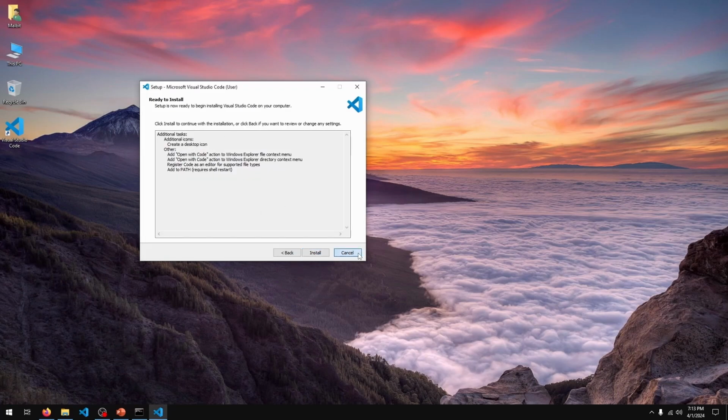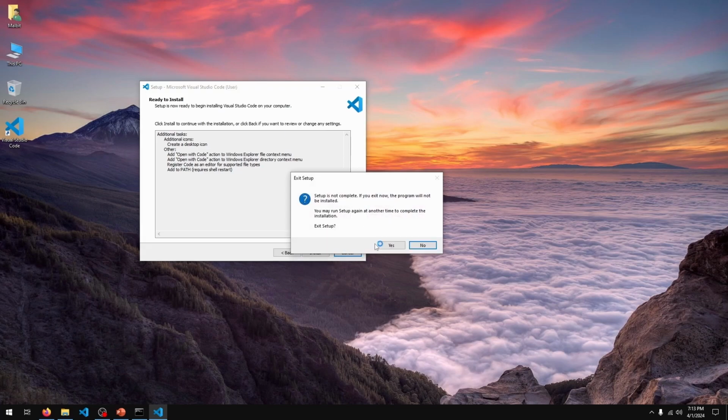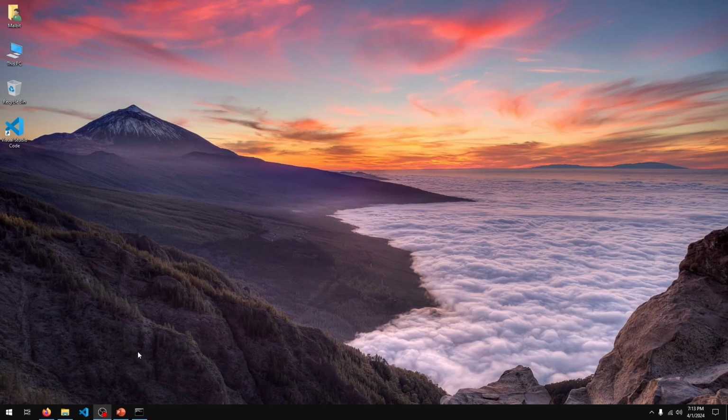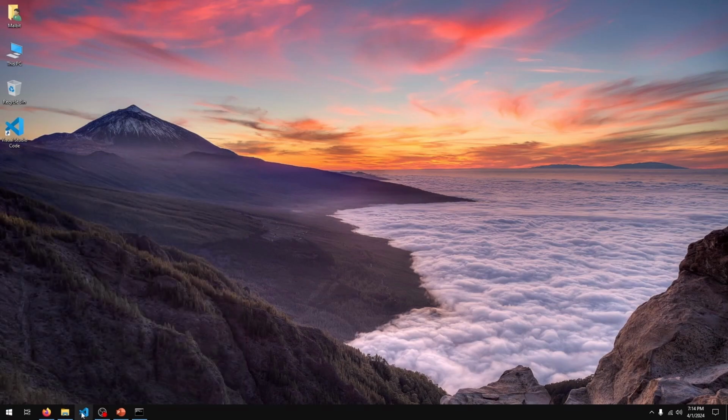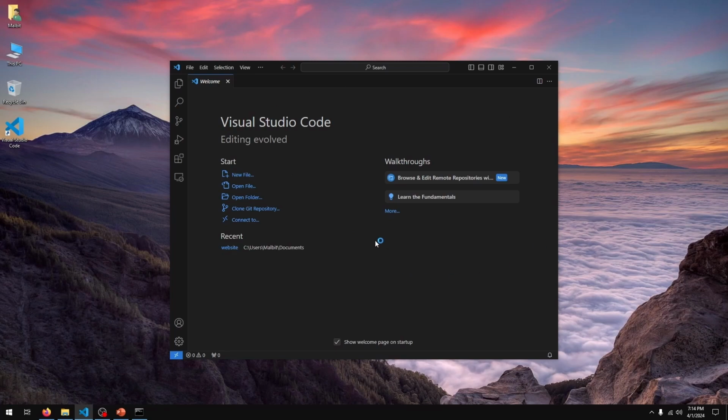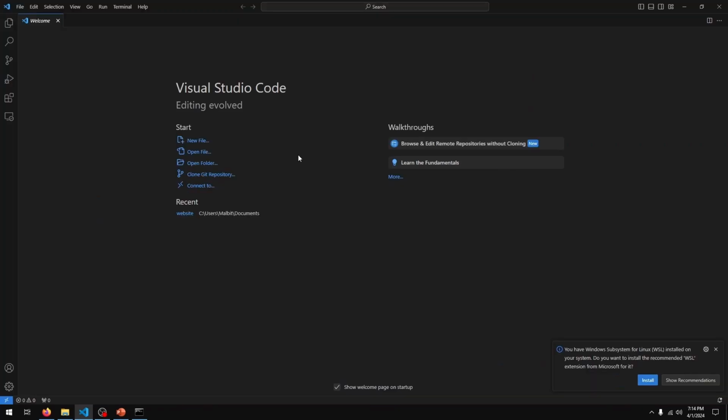I'm going to cancel out of this because I already have it installed, but click install and that should install it on your system. Once done, you should have an icon on your desktop, or you can also find it in your start menu. So when you open VS Code, you should be greeted by a screen like this or something similar, and we have VS Code installed and working. Awesome.